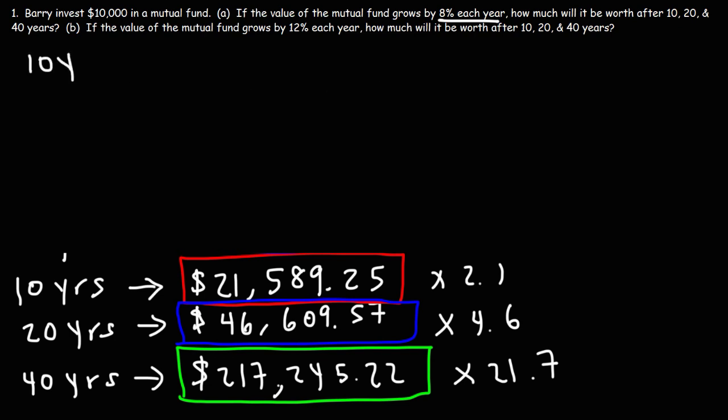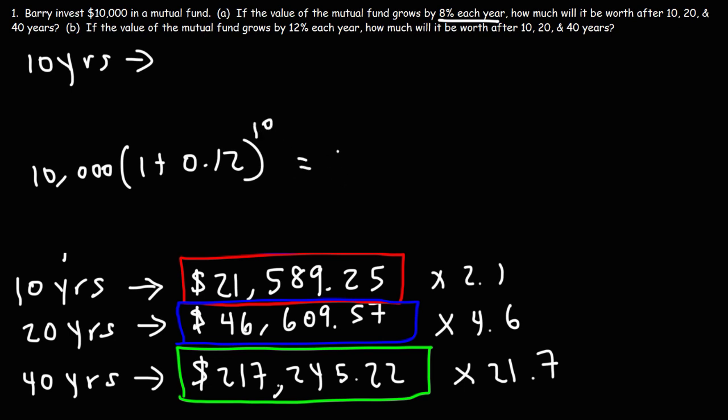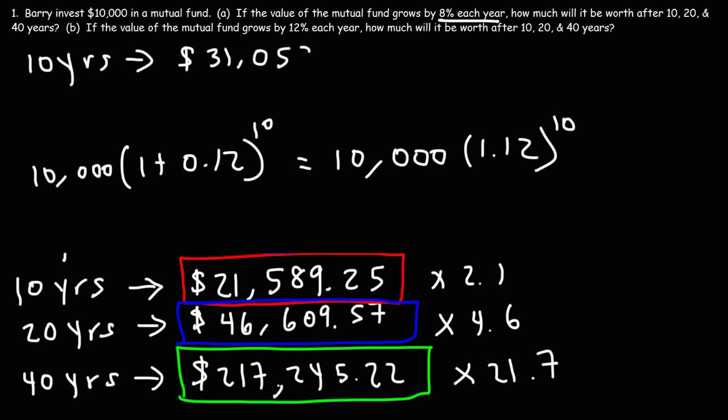So let's start with 10 years. It's going to be 10,000 times 1 plus 0.12. So let me write this out just for the first example. So it's 10,000, 1 plus 0.12, that's 12%, and then raised to the 10. So you could simplify this to 10,000 times 1.12 raised to the 10th power. And so in 10 years, the value of his investment is going to be $31,058.48.